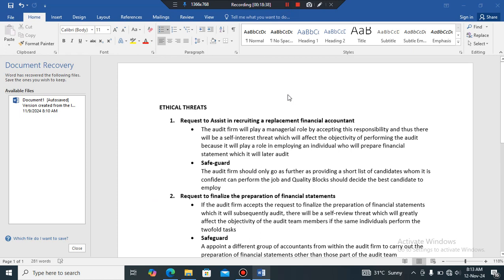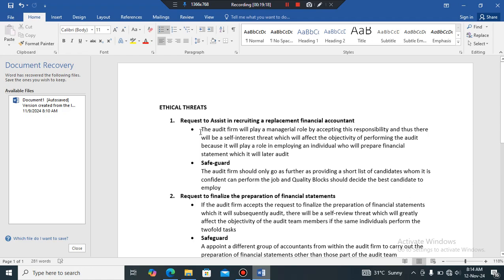Okay, so here I'm in my Microsoft Word, and I've taken some of the ethical threats or ethical issues that we identified in the scenario, right? I've brought them here, and I've typed an explanation or a discussion on why those items are a problem, and I've also provided the safeguard consistent with the question. So the first thing that we identified is request to assist in recruiting a replacement financial accountant, right?